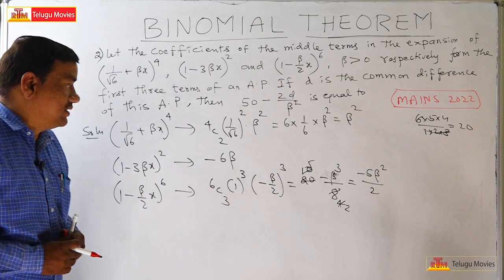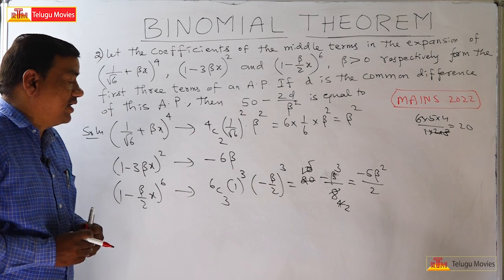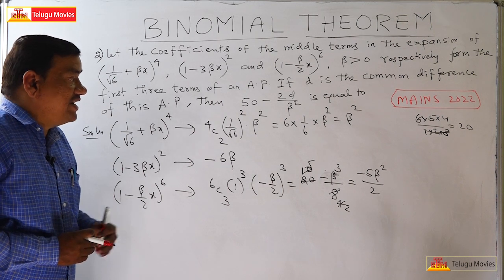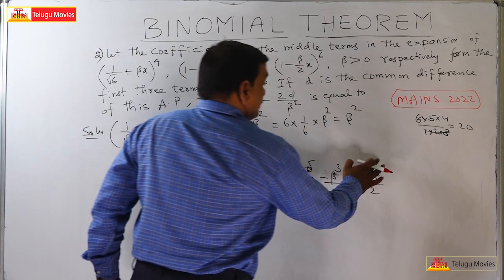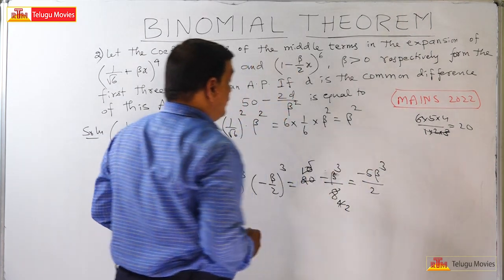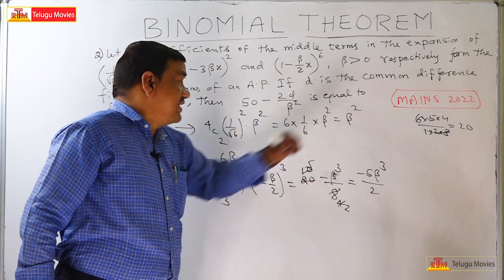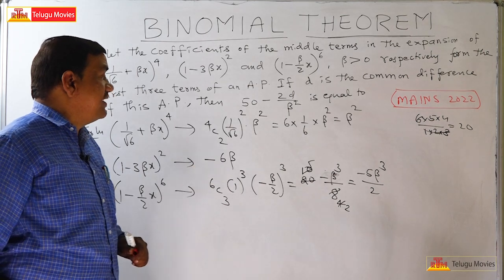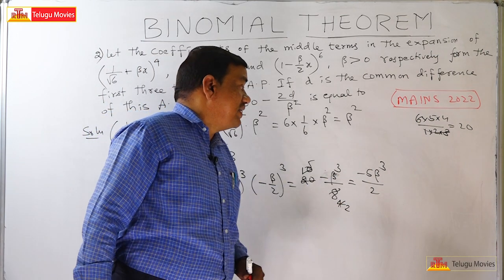So the three terms are beta square, minus 6 beta, and minus 5 beta cube by 2.